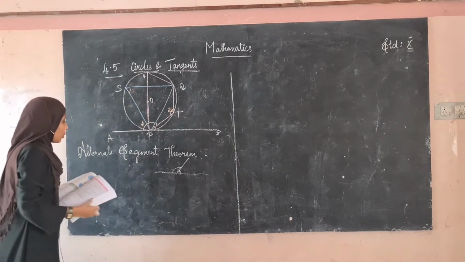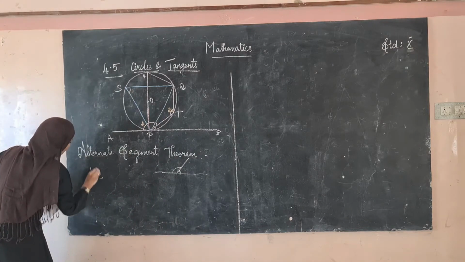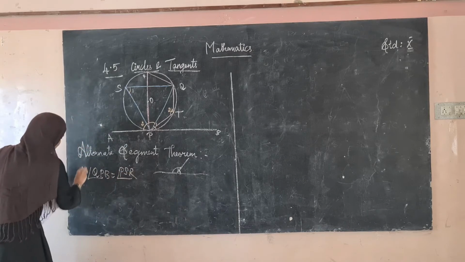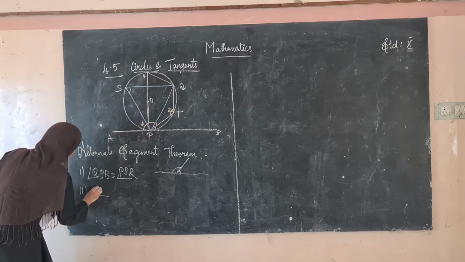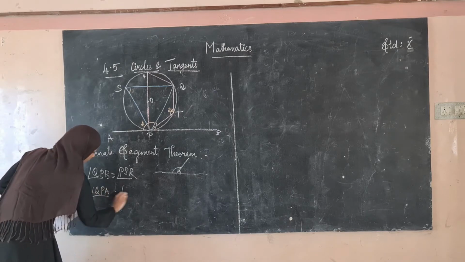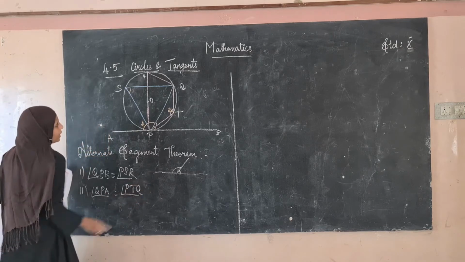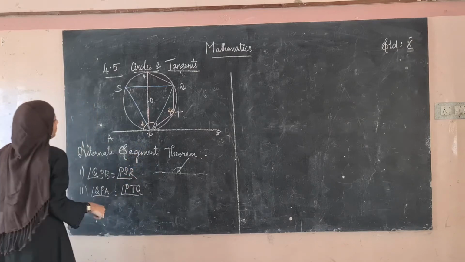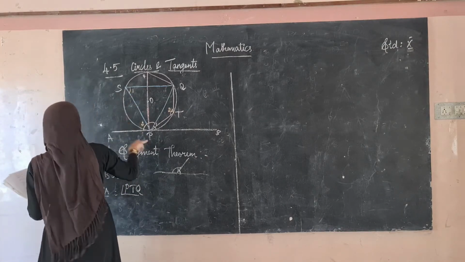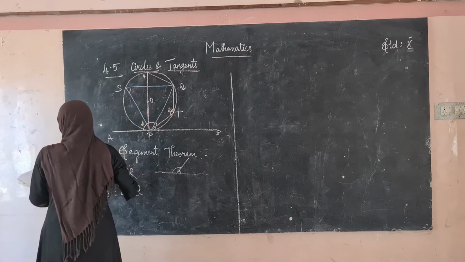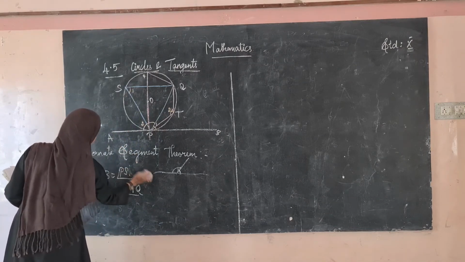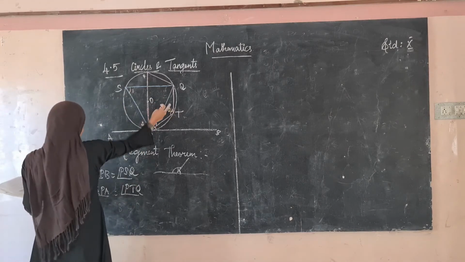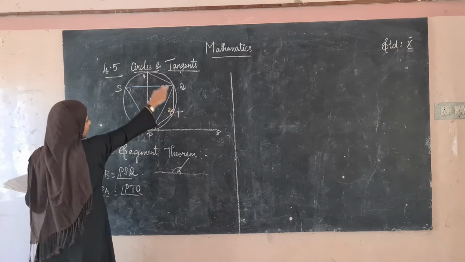See here, what we have to prove is angle QPB is equal to angle PSQ. This is the first thing we have to prove, and the second is angle QPA is equal to angle PTQ. Right? QPB is equal to angle QSP or PSR, anything like that. This is PSQ, sorry. PSQ, and again we have to prove the second angle. What's the second angle? QPA is equal to PTQ. This is what we have to prove.